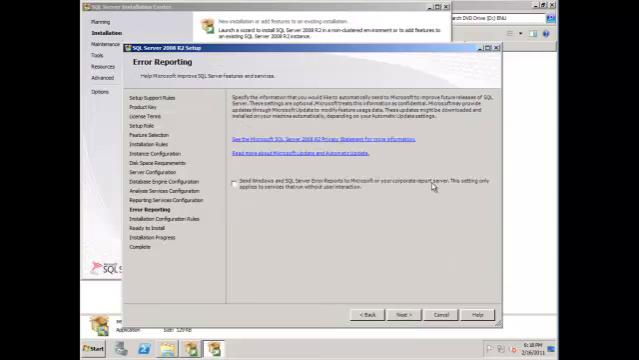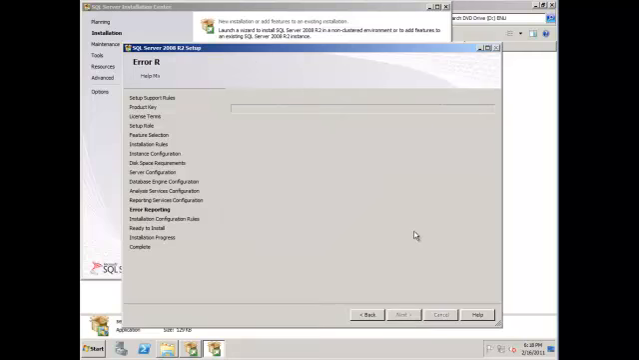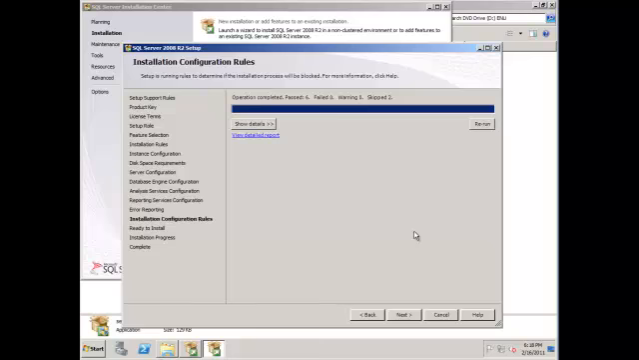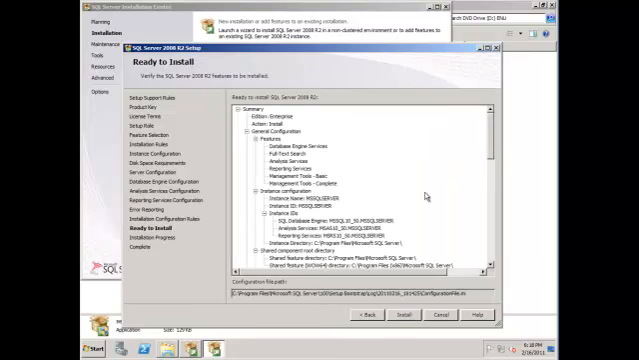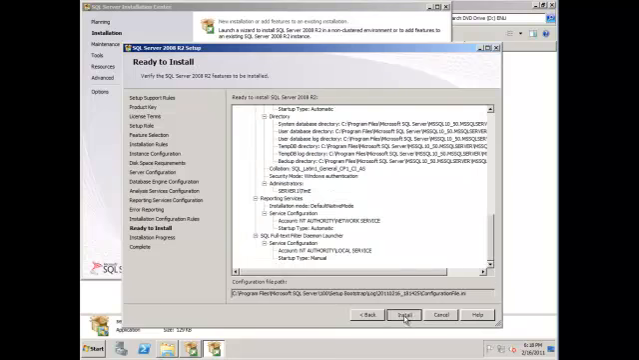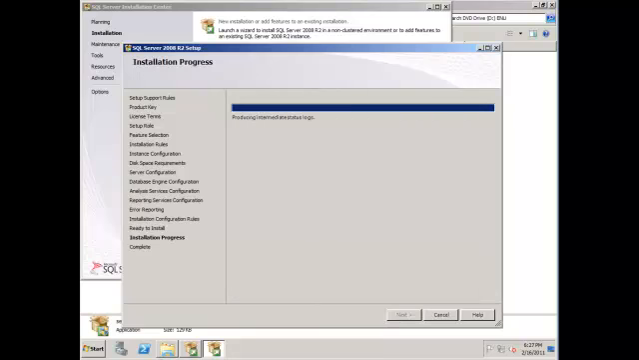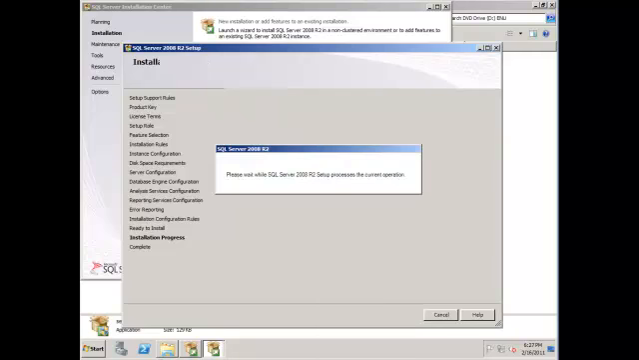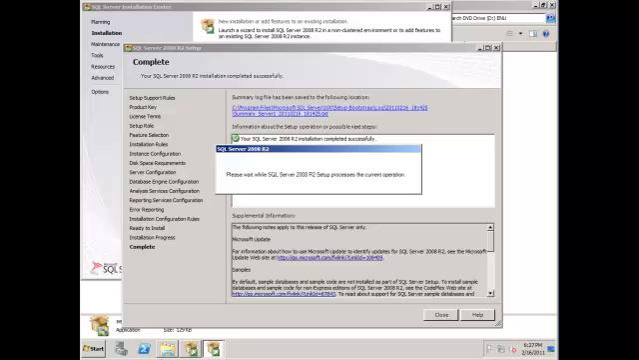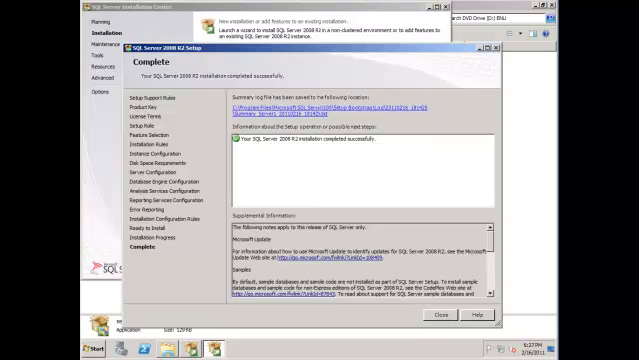Okay, the next thing is the error reporting page. You can opt into that if you want. Click Next. Now the Installation Configuration Rules page. Click Next again. Okay, on the Ready to Install page, review the list of components to be installed, and when you're ready, click Install. The installation starts, and this takes about, I don't know, 15-20 minutes depending on how fast your machine is. We're going to compress that and zip right through it. Okay, and then that's it. We've completed the installation of SQL Server. This is SQL Server for all the requirements for Team Foundation Server with reporting, and you're ready.